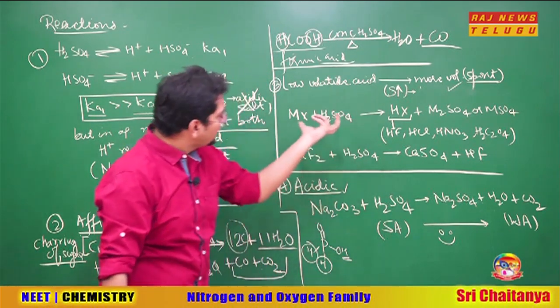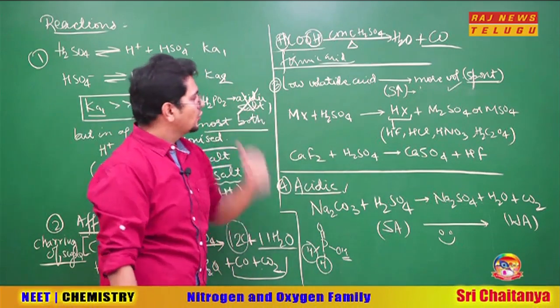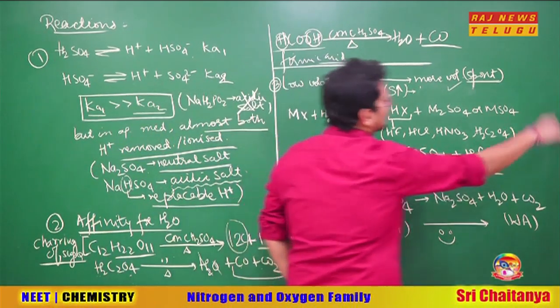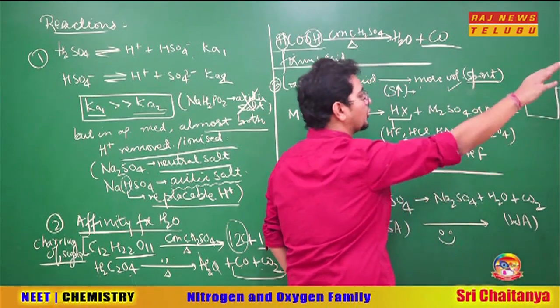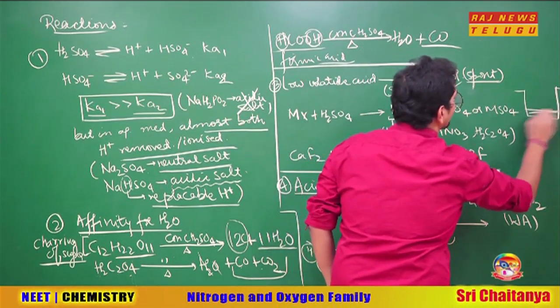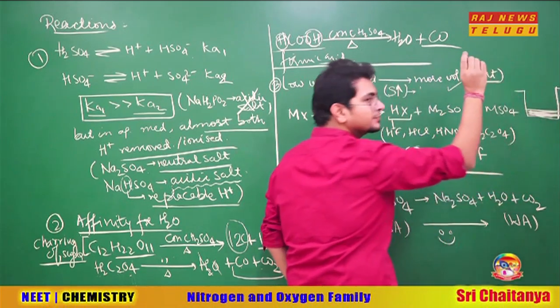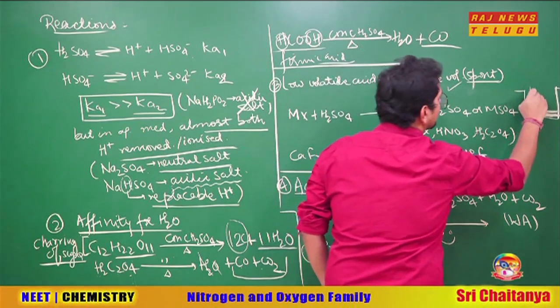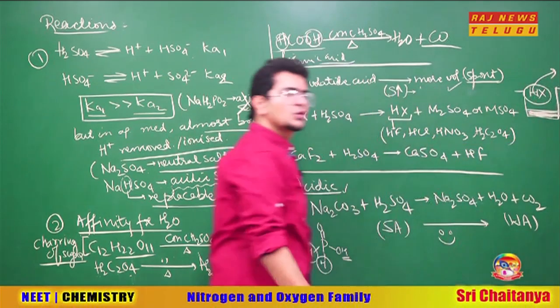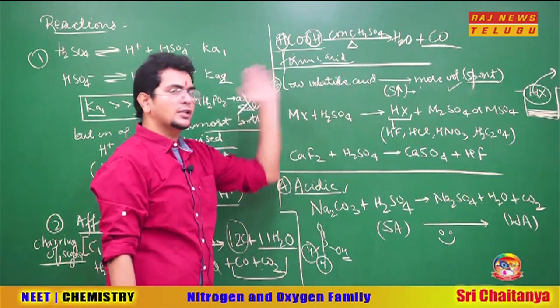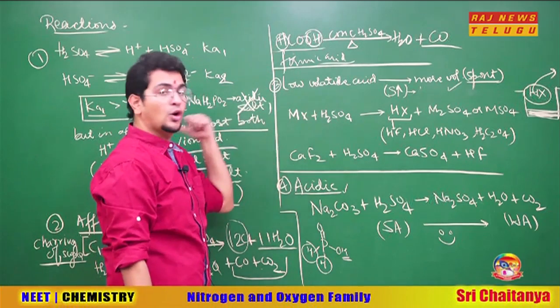Understand, H2SO4 is very dense. So what happens? Think you are doing this reaction in a closed vessel, right? And you remove the cap from it. Now the vessel is open. So what will happen here? The H2SO4 is there. Some reaction occurs, some acid is formed, HX, and it can go out as a gas. So what will happen? Only the forward reaction will go on, the backward reaction cannot occur.